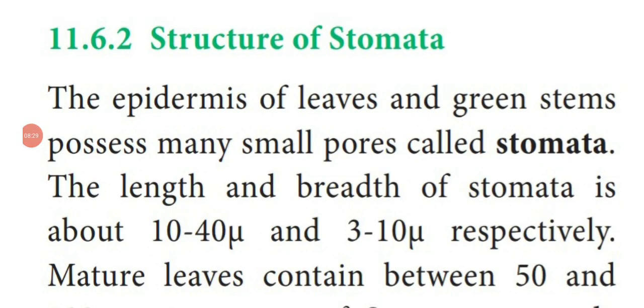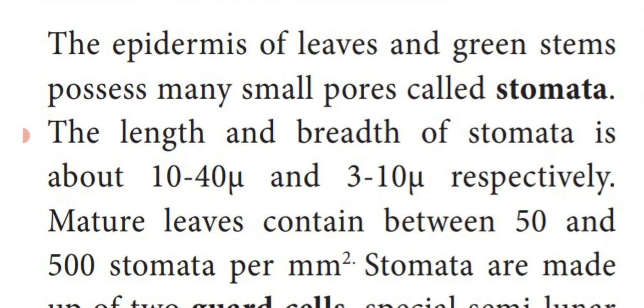Next we are going to see the structure of stomata. The leaf epidermis and green stem epidermis possess or contain minute pores or small pores called stomata. The length and breadth of the stomata is 10 to 40 mu and 3 to 10 mu. Then the mature leaves contain between 50 and 500 stomata per millimeter squared. So in a particular millimeter square area, mature leaves contain 50 to 500 stomata. This is important.